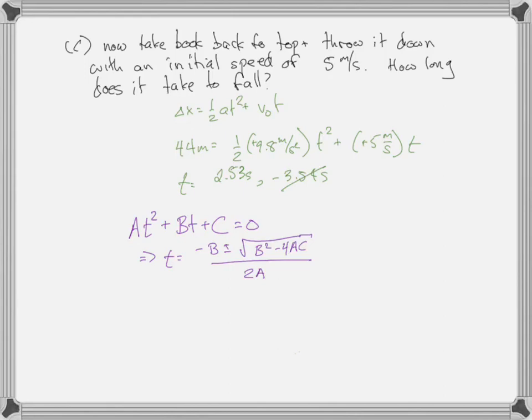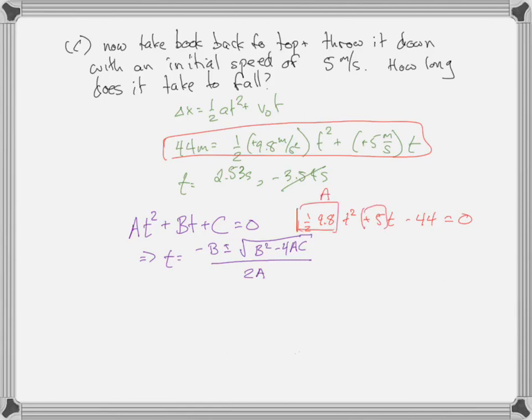Again, just to make sure you understand, I got this by taking this equation and making it look like a quadratic equation: 1/2 times 9.8 t squared plus 5t minus 44 equals 0. So this was A, this was B, and this was C. Plug that in there. I dropped my units just for neatness, just to show how the quadratic equation worked.